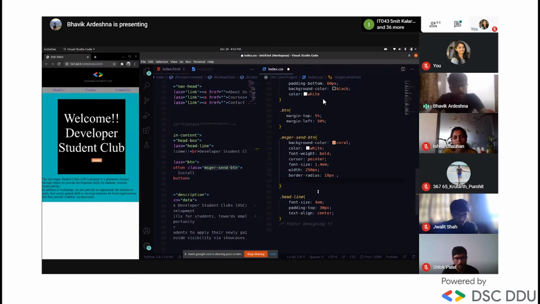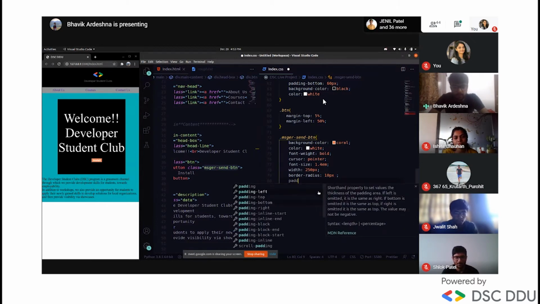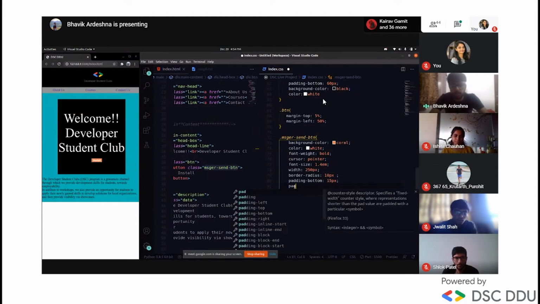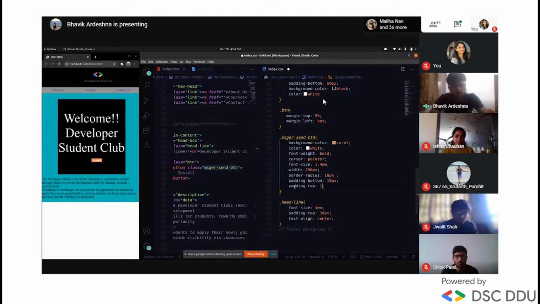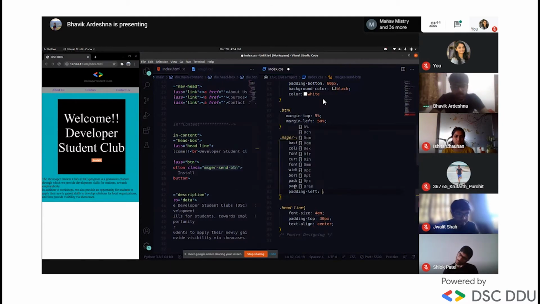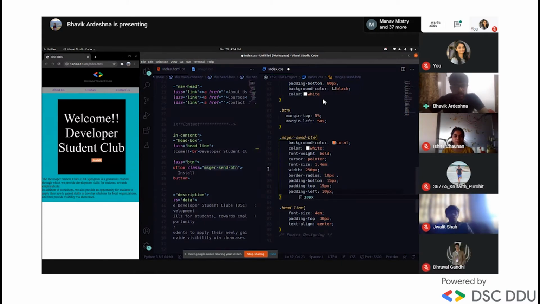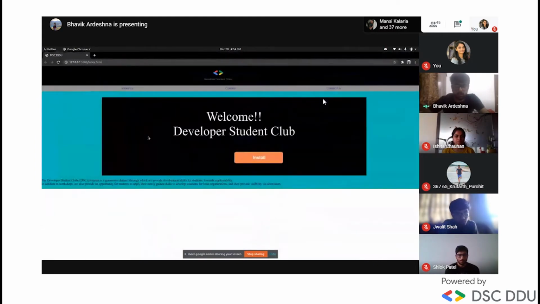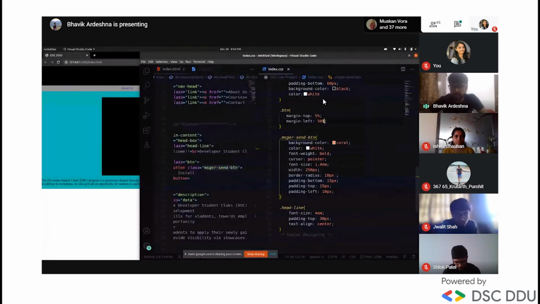And now we'll give some paddings. Padding bottom 15 pixels, so the text will sit 15 pixels above the bottom border. Padding top will be 15 pixels, and padding left will be 10 pixels. So observe the changes, right? I will zoom my screen, and I will make this 37%.